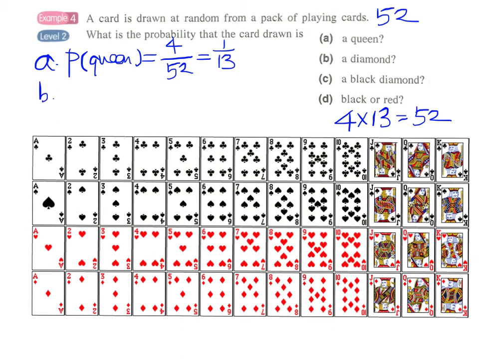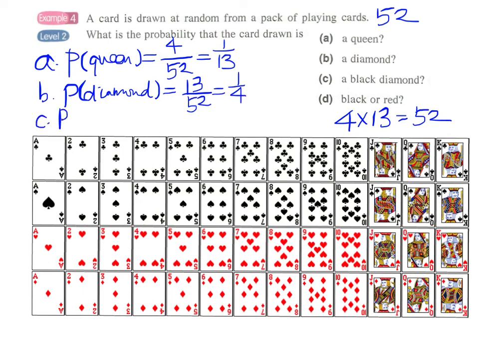And for part B, a diamond. And we can just count how many diamonds are here. We have 1, 2, 3, 4. Of course, we have 13 diamonds from ace to king. So therefore, our answer will be 13/52, which is 1/4.